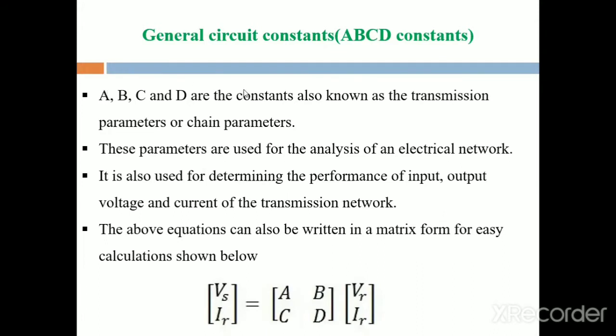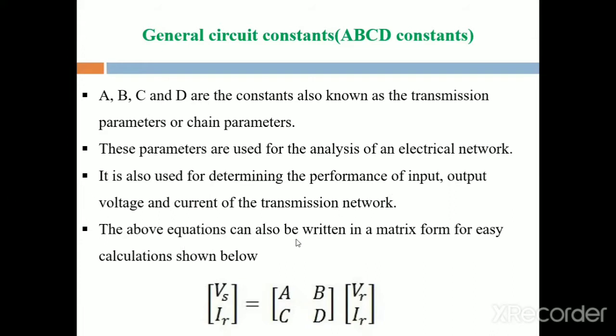These parameters are used for analysis of an electrical network, and by using them we determine the input and output voltage and current of a transmission network.